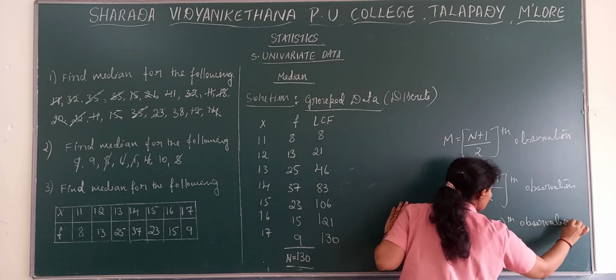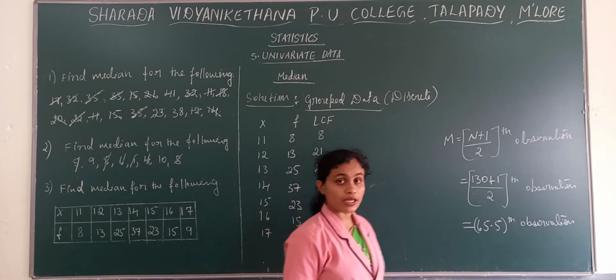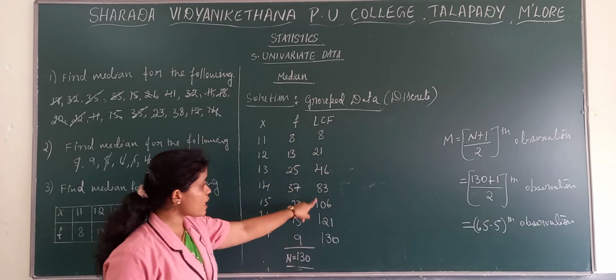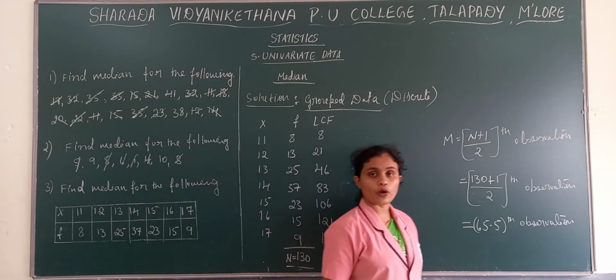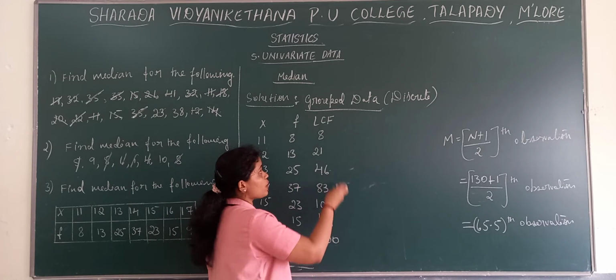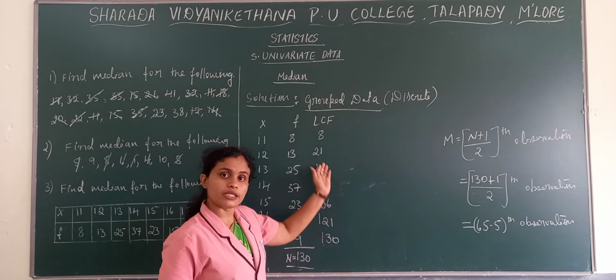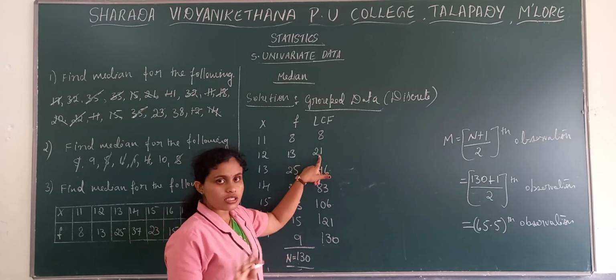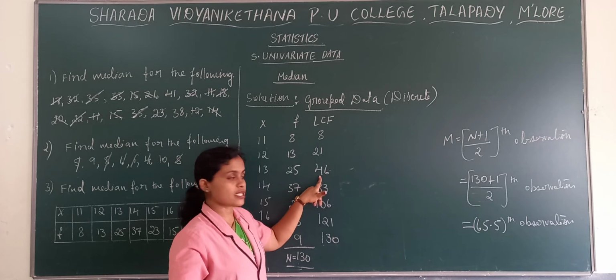Now, the main thing is you need to see where this 65.5 will fall in the LCF. It should fall within that number. Now we check: within 8, 65 will not fall, it will come above. 21 also 65 will not fall. 46 also, 65 will come after 46.